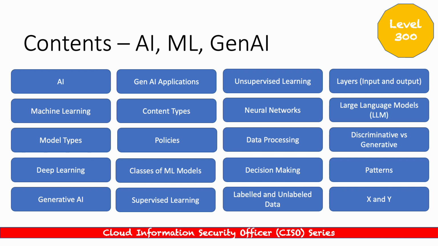Within this domain, there are a lot of layers. When I talk about layers, I'm thinking in terms of input and output. What are we inputting into the system, and what are we getting out of it? One of the buzzwords that generative AI is associated with is large language models. Imagine if Gen AI was the table, the legs of the table would be the large language models. That is the core functionality. We're going to be looking at discriminative versus generative. Obviously our emphasis is on generative, but how does that compare to discriminative?